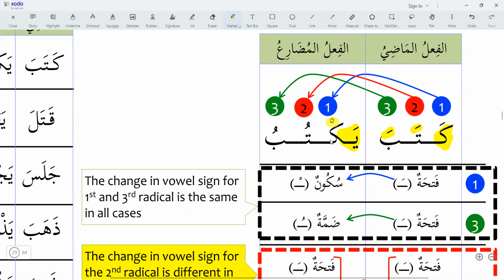First radical will be silent after we add the particle of mudari, harful mudari. Then the second radical, tubu. Here ta is taking fatha and here ta is taking dhamma. And in the third radical, ba is fatha, and here ba is taking dhamma.